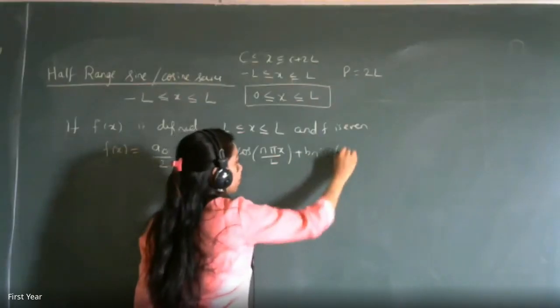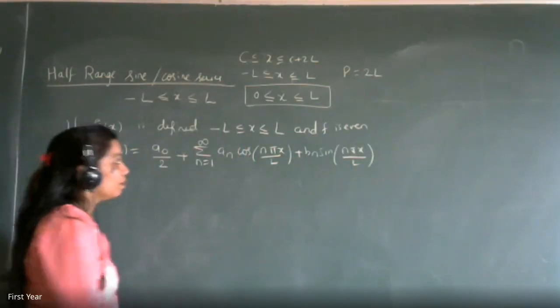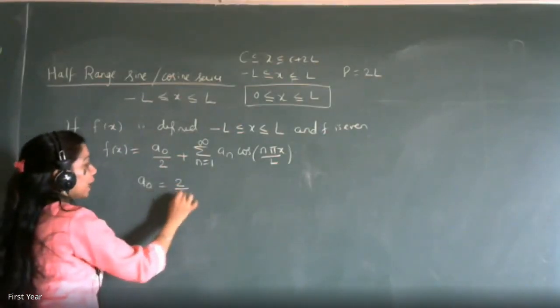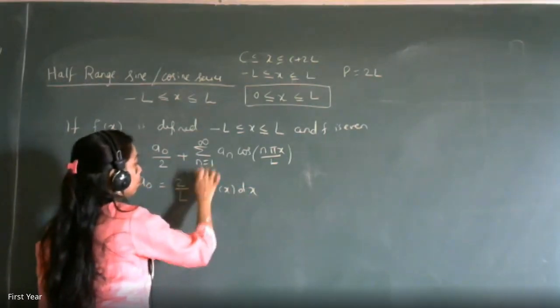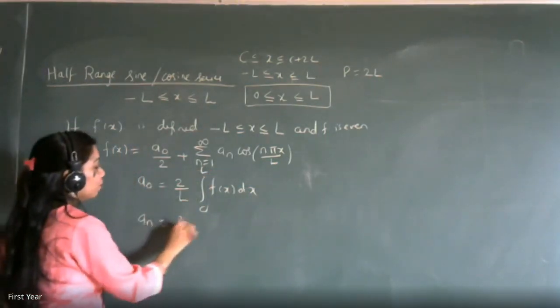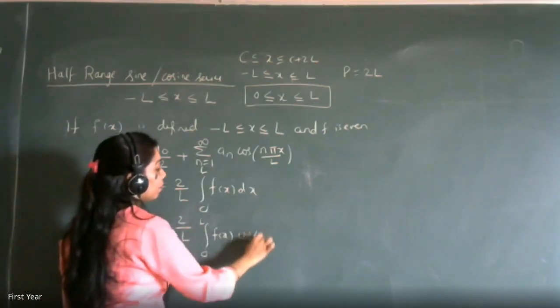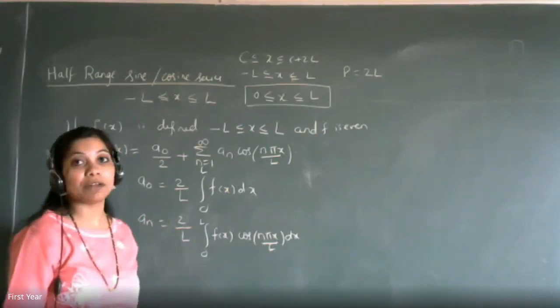Very good. Okay, this is your Fourier series. The b_n part won't be there because it is even, b_n will be 0. And the formula for a0 will be 2 by L integration 0 to L f of x dx, and the formula for a_n will be 2 by L integration 0 to L f of x into cos of n pi x upon L. And in the same way, if it is odd, then b_n will remain and a0 and a_n will be 0.